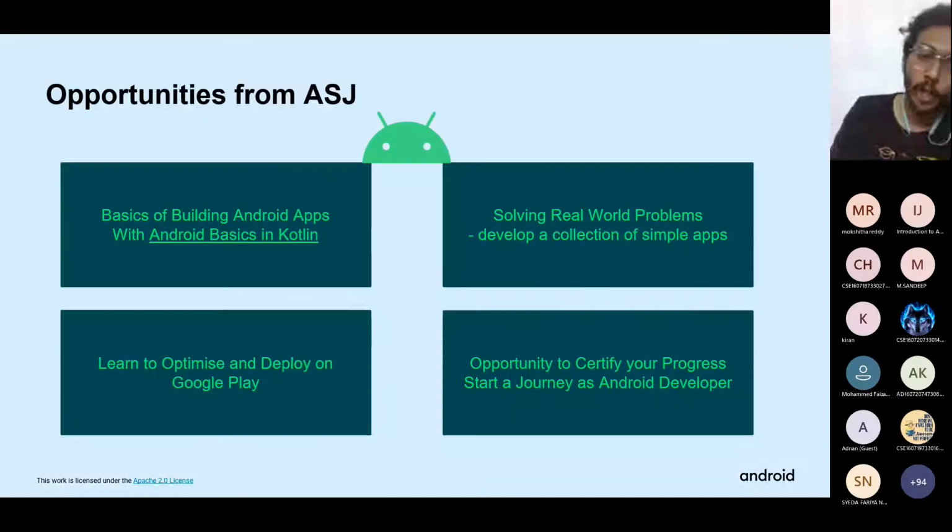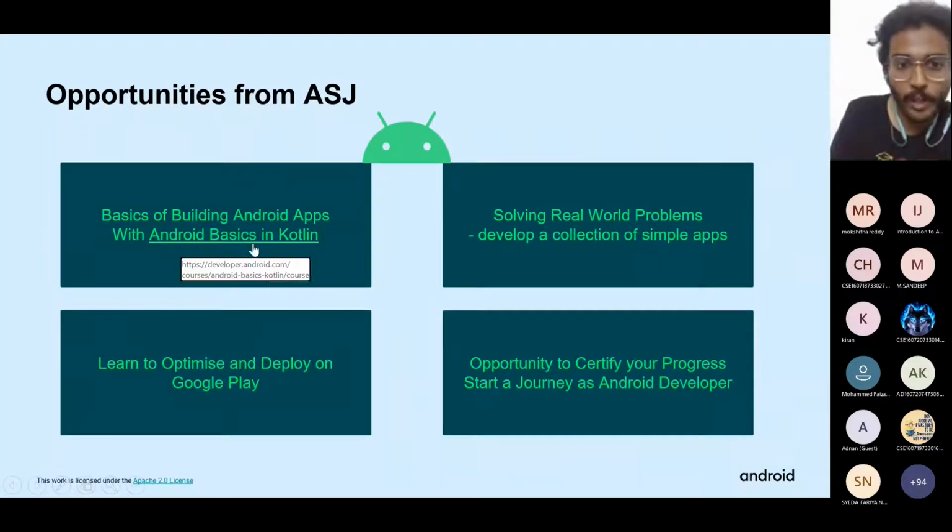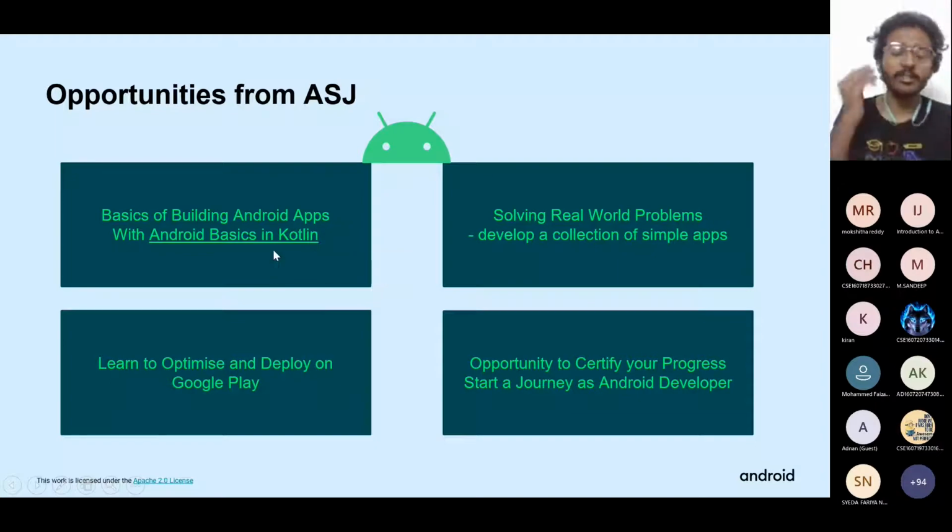So what are the opportunities you will be getting from the Study Jams? This is the course name we'll be seeing here, Android Basics in Kotlin. This is the course we'll be going through. It tells all the basics about Android development. In this course, you will have a collection of apps which we'll be developing.